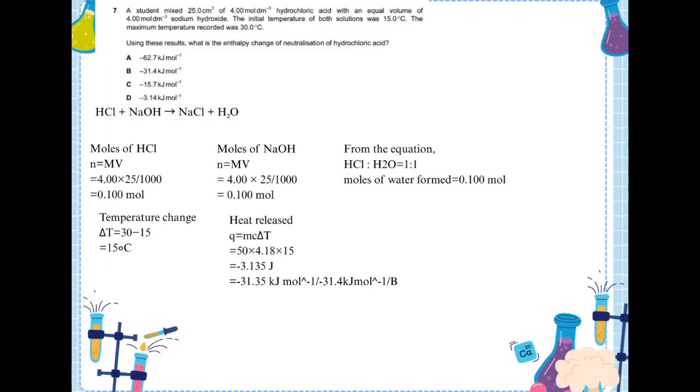Next, I'll calculate the temperature change. The temperature increased from 15 degrees to 30 degrees Celsius. So, delta T is 15 degrees Celsius. Now, I calculate the heat released using Q equals mc delta T. Q equals 50 times 4.18 times 15 equals 3135 joules, equal to